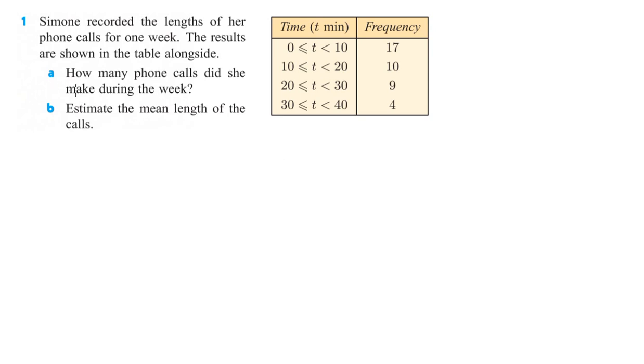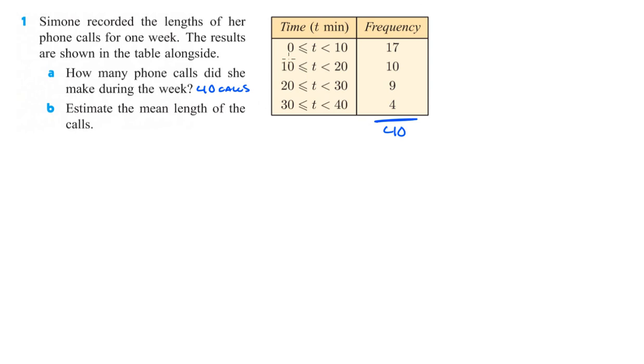So for part A, to find how many phone calls she made during the week, we simply need to add up all of the frequency here, right? 17 plus 10 is 27, plus 9 is 36, plus 4 is 40. So she made 40 calls during the week. Okay, and then estimate the mean length of the calls.